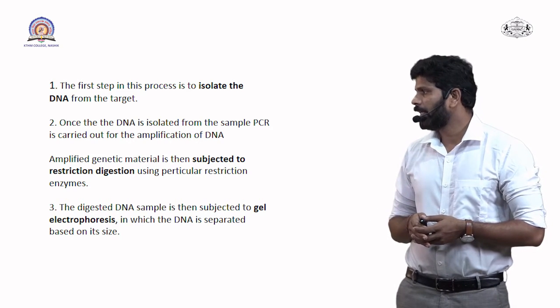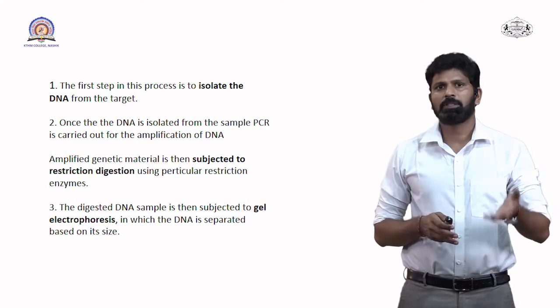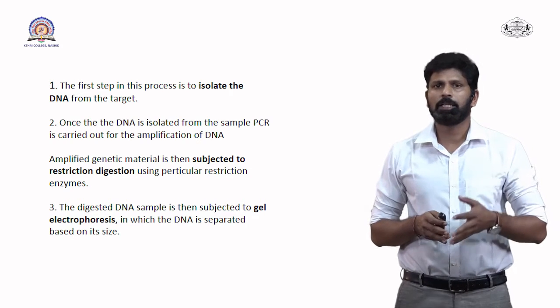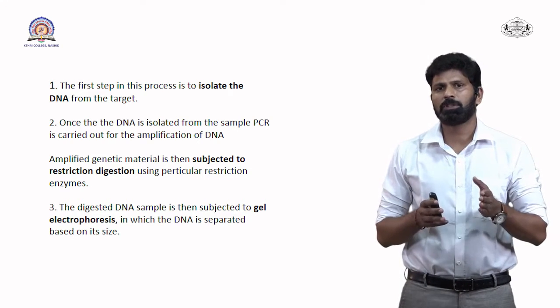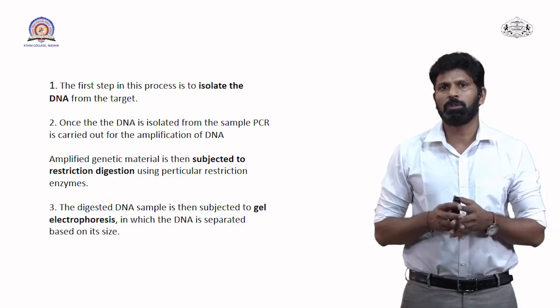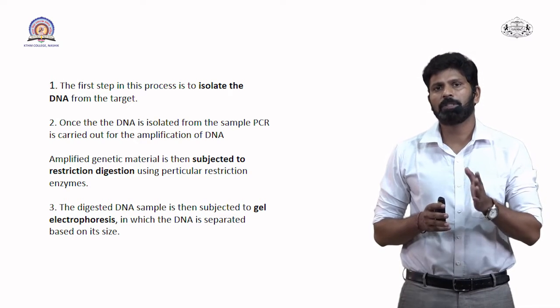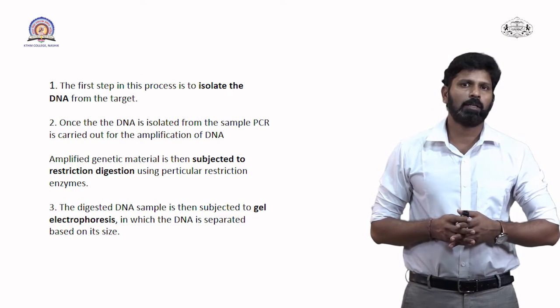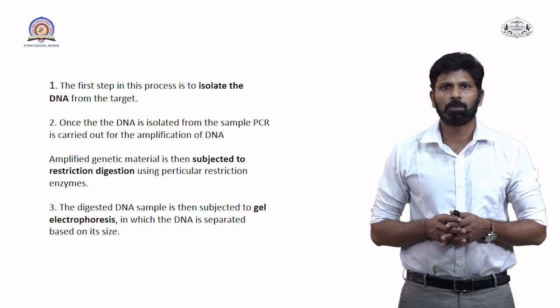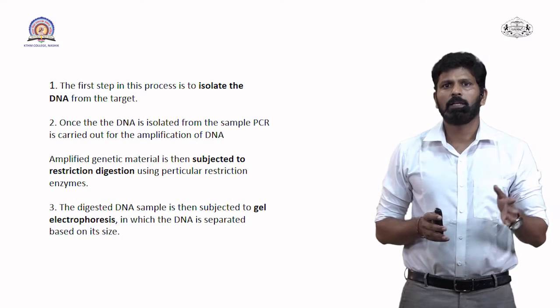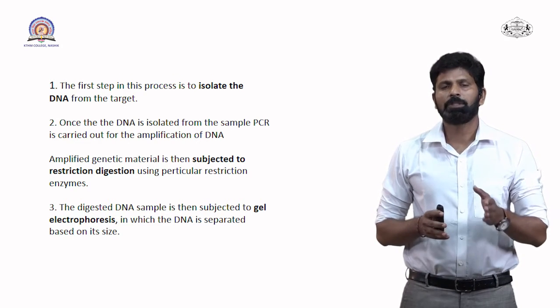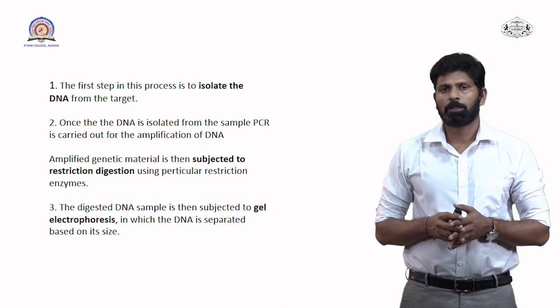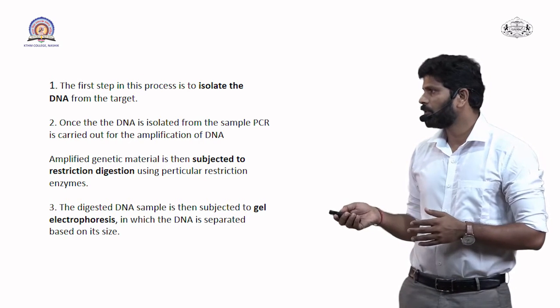in which the DNA is separated by its size. We know that the gel electrophoresis process is for the separation of molecules. When we separate the genetic material in gel electrophoresis, that DNA will be separated on the basis of its size. So this is the fourth step.